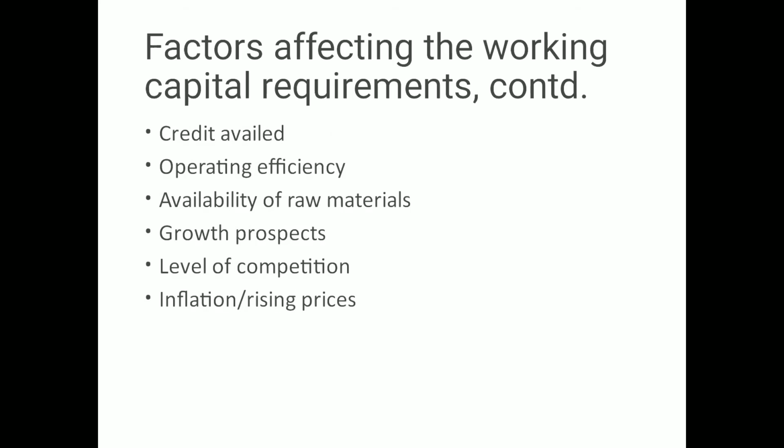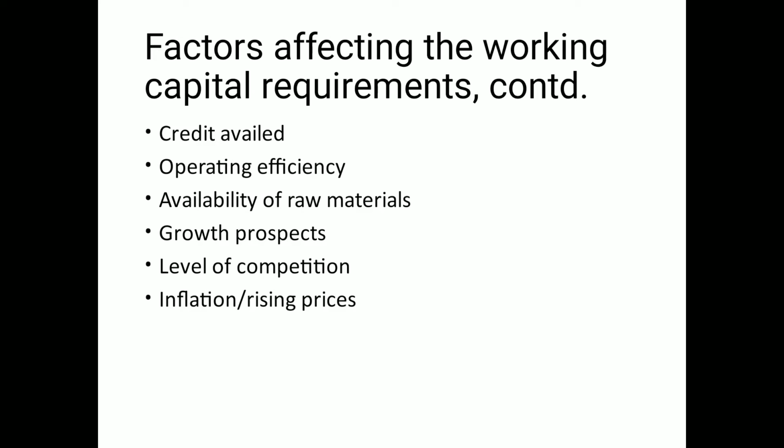Now the next point is credit availed. The terms of purchase that you have with your suppliers also influence the need for working capital. If you are getting good credit, for example you buy your raw material today and have to pay after a month, or 2 months, or 3 months, then the more time you have for repayment, the less working capital you need.